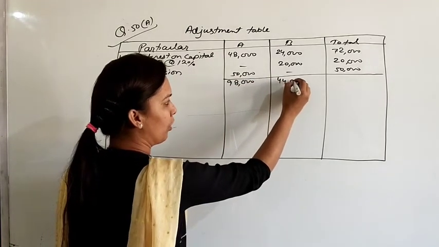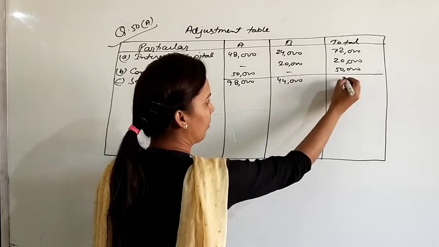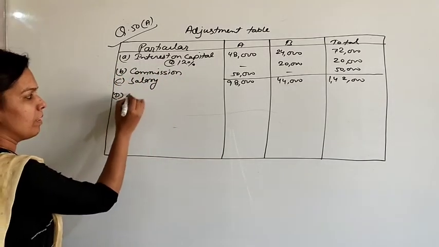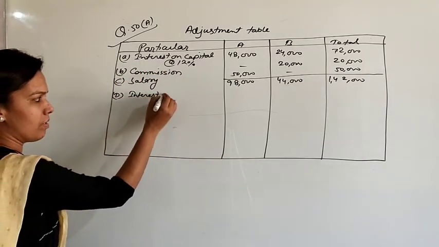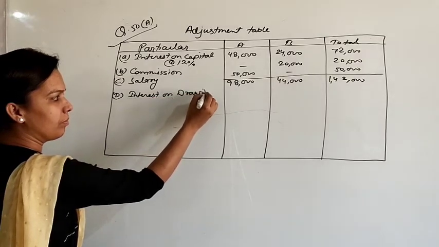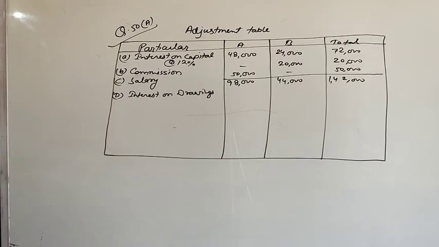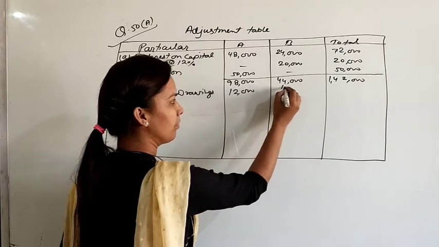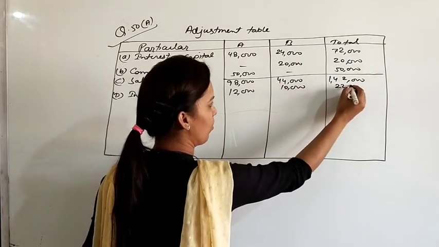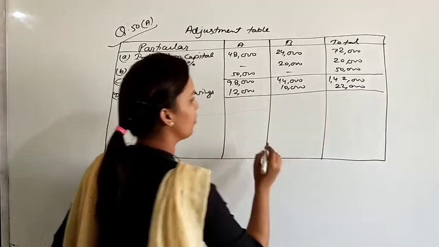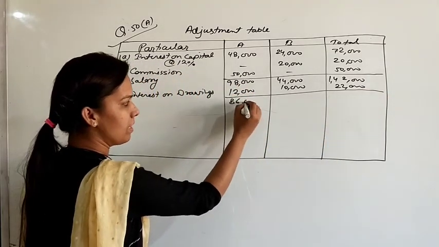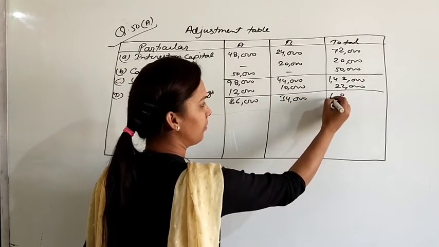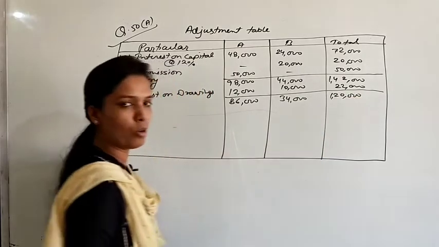98,000, 44,000, and it will be 1,42,000. The next point is interest on drawings. Interest on drawings are 12,000 and 10,000, meaning 22,000. So the net income for the partners will be 86,000 for partner A and 34,000 for partner B. Total 1,20,000 is the loss for the firm.